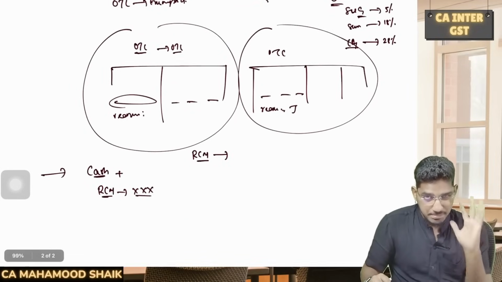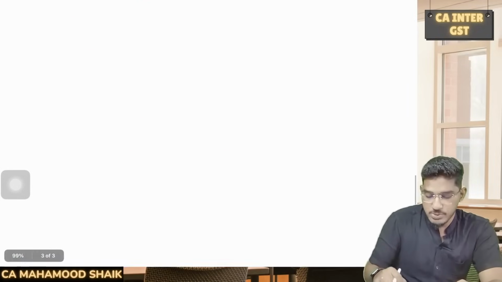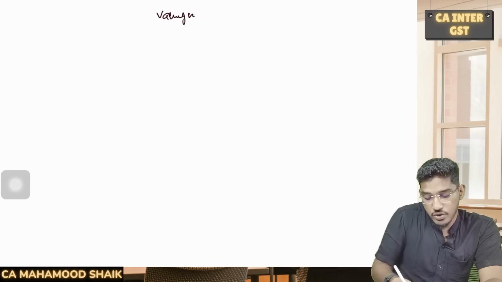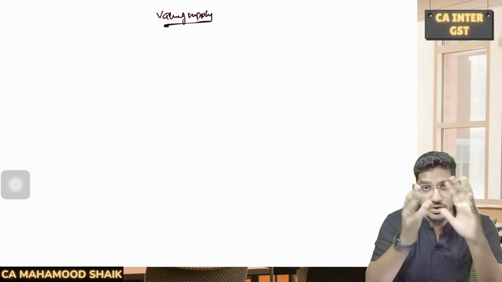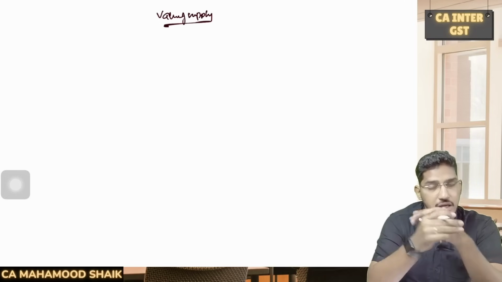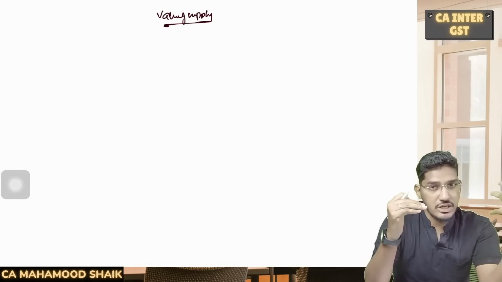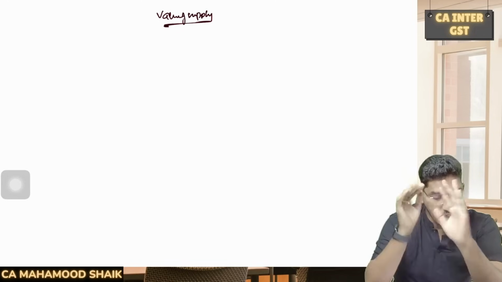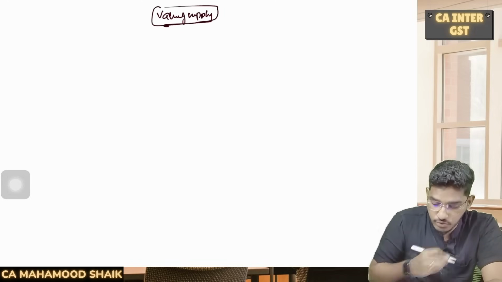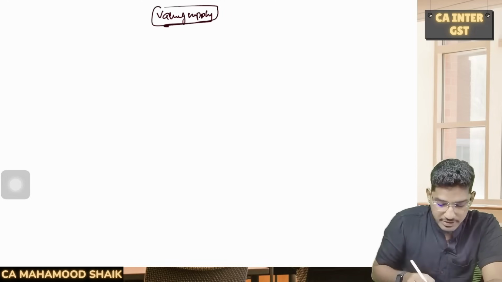There will not be a question paper at all. So that's why it becomes very much necessary for us to know how to determine the value of supply. We will have a quick overview of the chapter. Why? Because valuation is going to be very, very important. Either it will be linked in a comprehensive question, or you might find a dedicated question. Sometimes at both the places it might appear. So it becomes very much necessary for us to know what will be included in the value of supply.